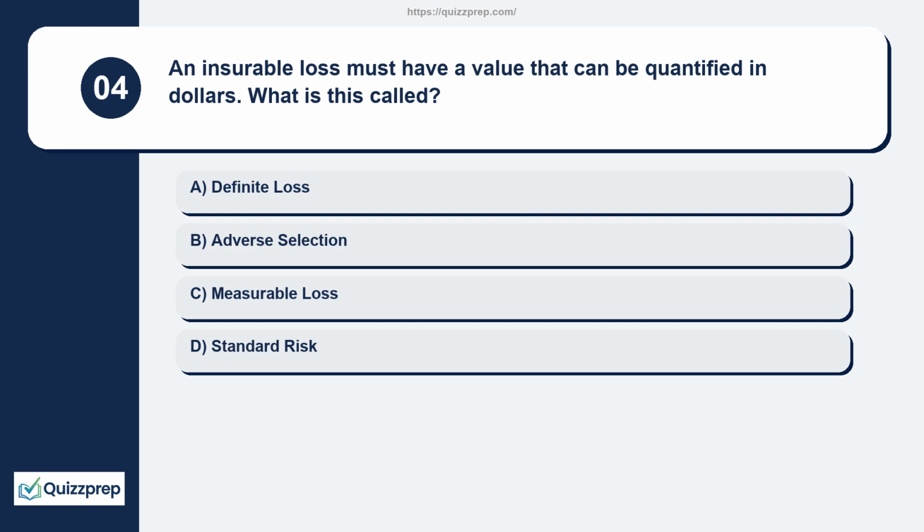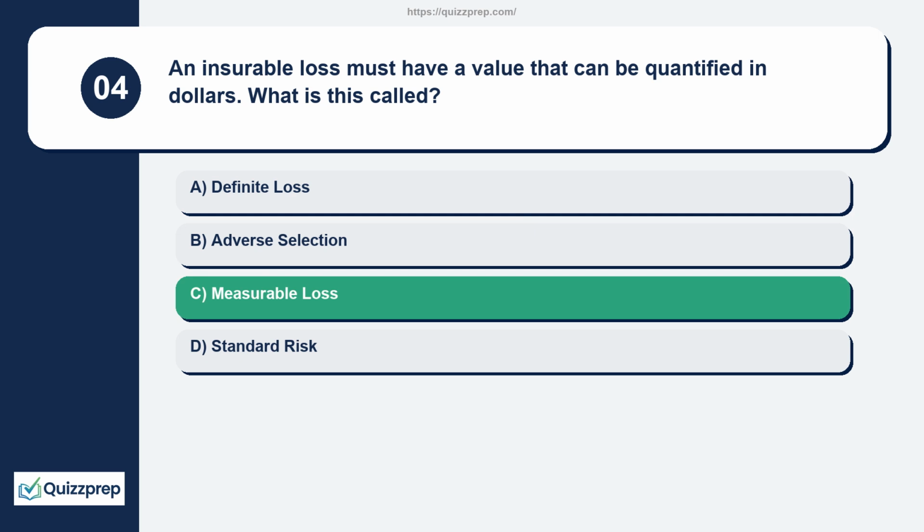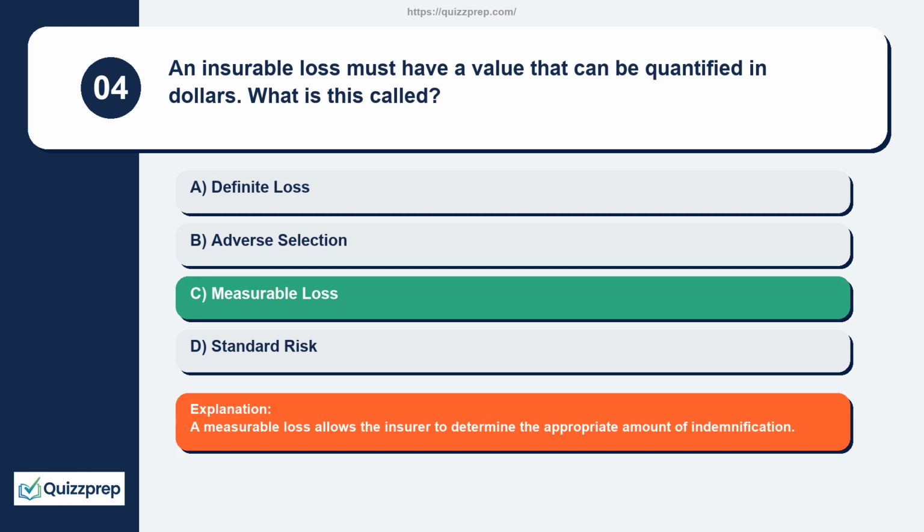Question 4. An insurable loss must have a value that can be quantified in dollars. What is this called? Definite loss, adverse selection, measurable loss, standard risk. A measurable loss allows the insurer to determine the appropriate amount of indemnification.